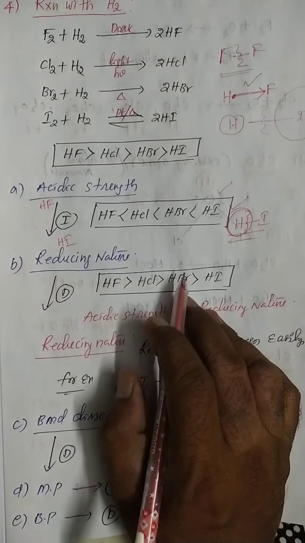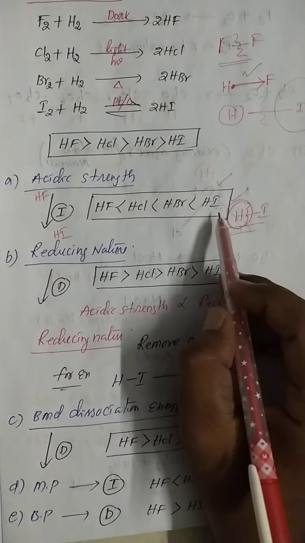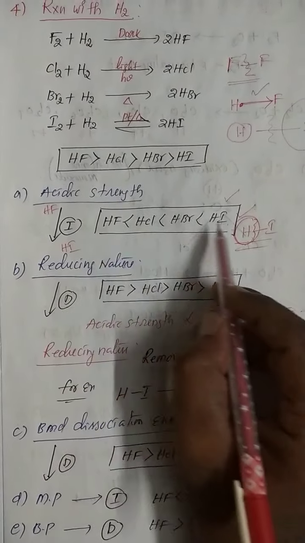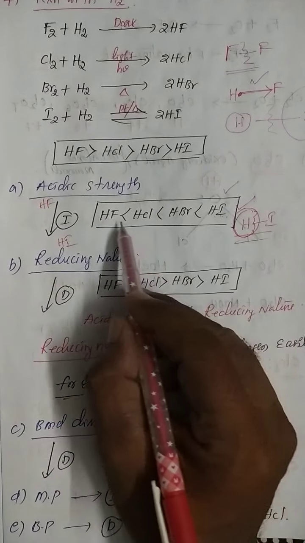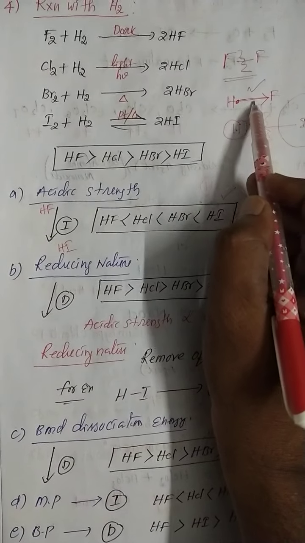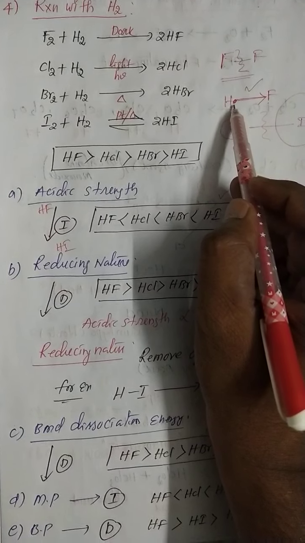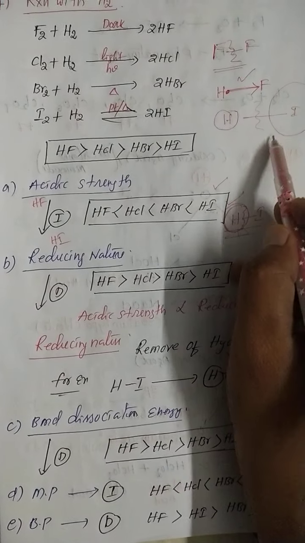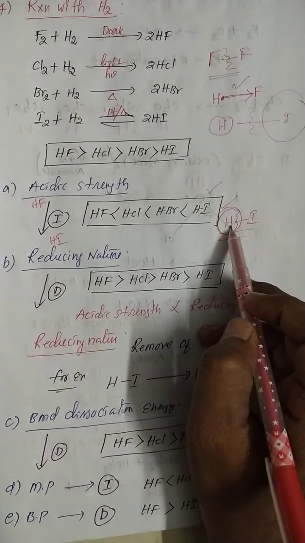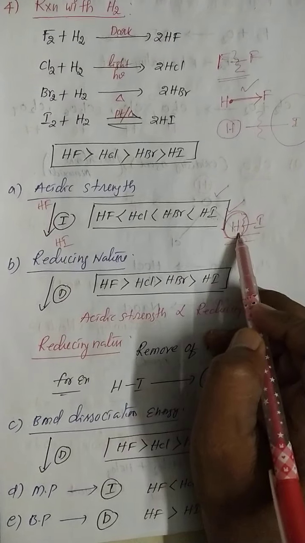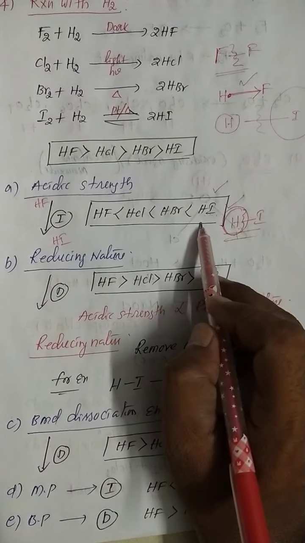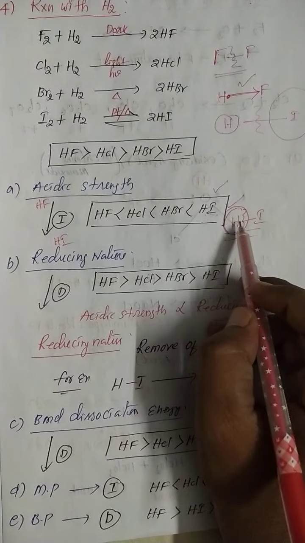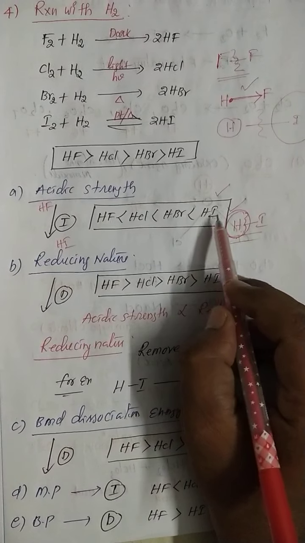So listen carefully, my dear students, the compounds from which hydrogen can be removed easily generally have high acidic strength. Out of these four compounds, hydrogen fluoride has a very strong bond, so it is not easy to remove the hydrogen from HF. But for hydrogen iodide, the bond dissociation energy is weak, that is the reason hydrogen can easily be separated from the iodine. So if hydrogen can easily be separated from iodine, according to Arrhenius theory and other acid-base theories, this is considered a good acid.